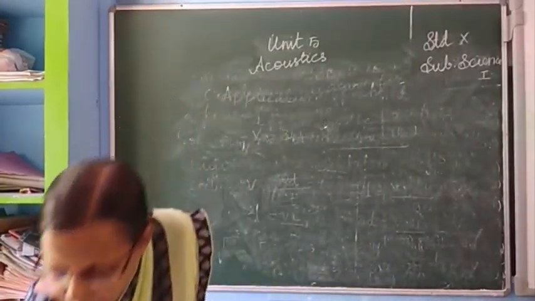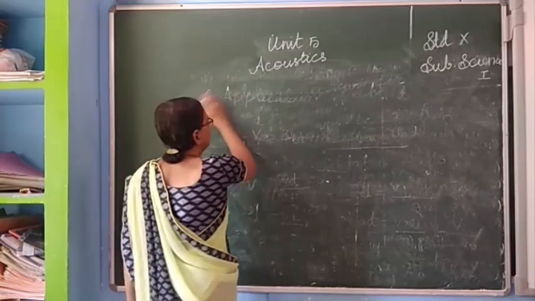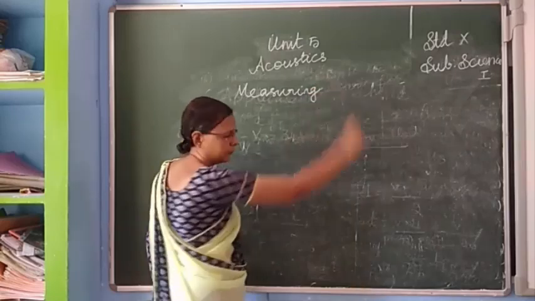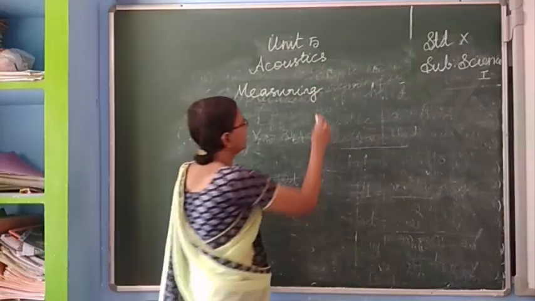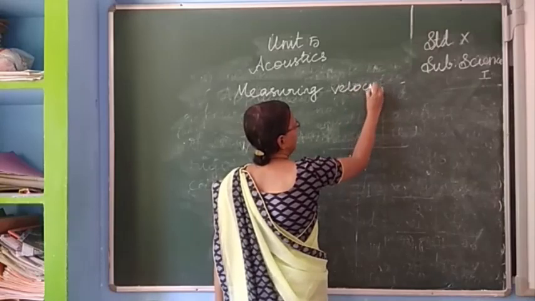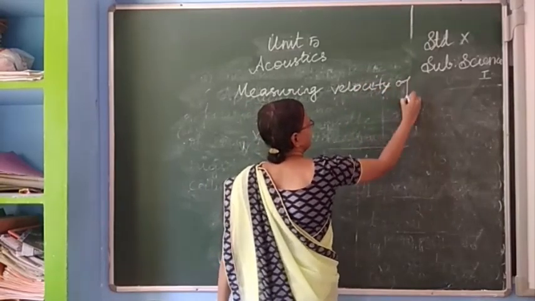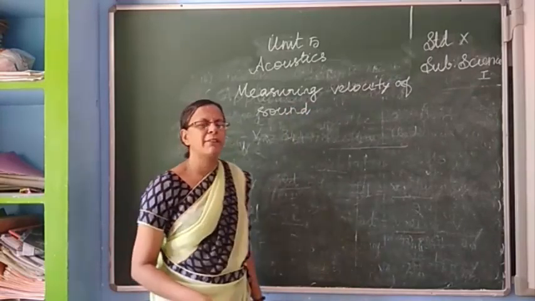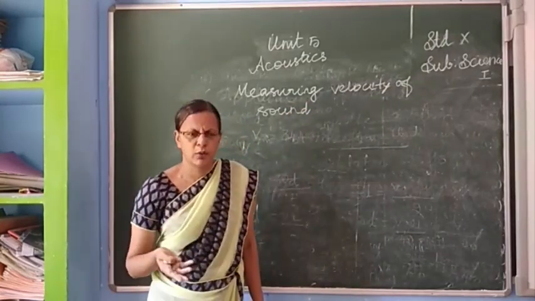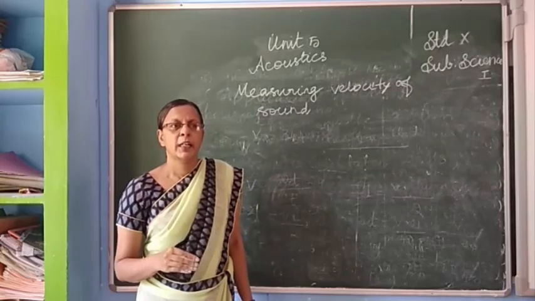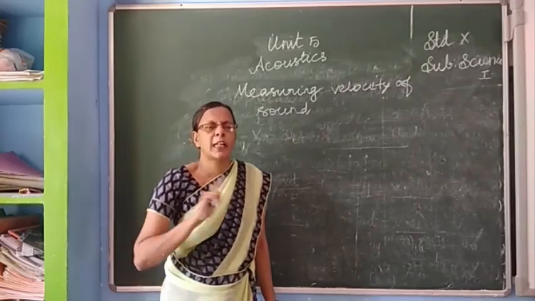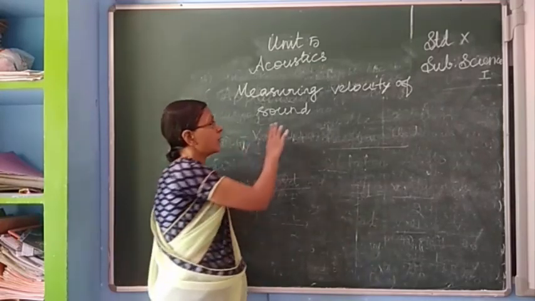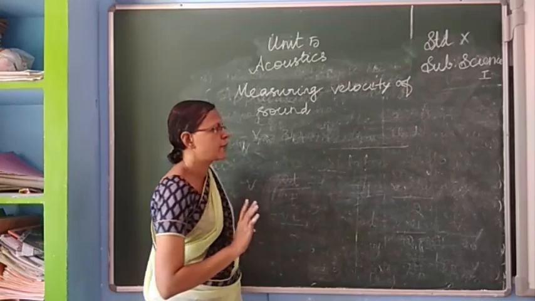How we can measure the velocity of sound by this echo method? Okay, here we need one source of sound, one reflecting surface, next one stopwatch, then one measuring tape. Okay, these 4 apparatus we need for measuring the velocity of sound.